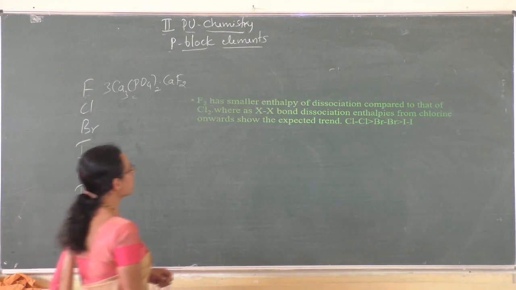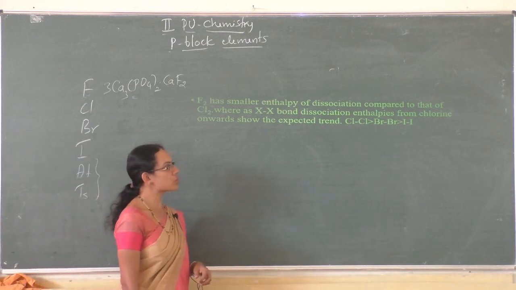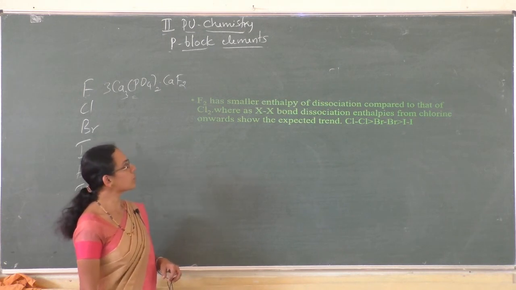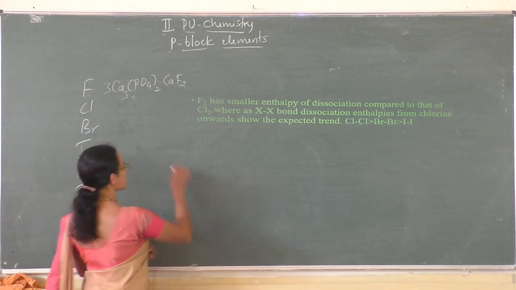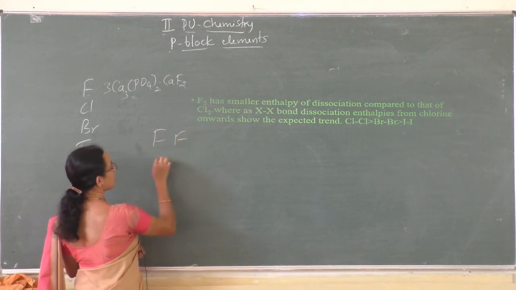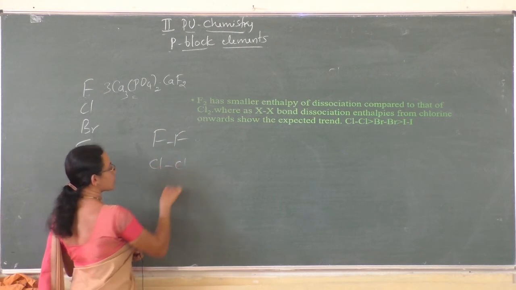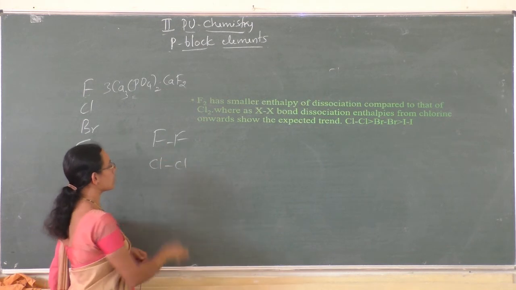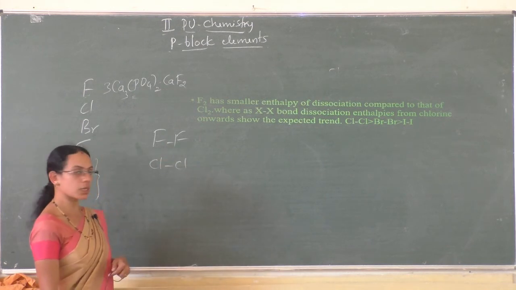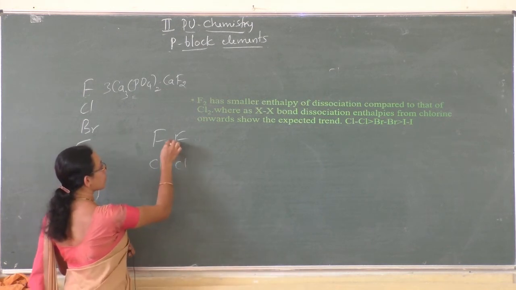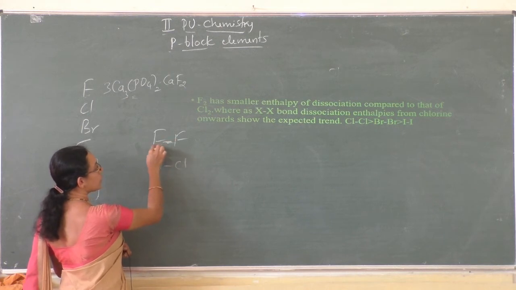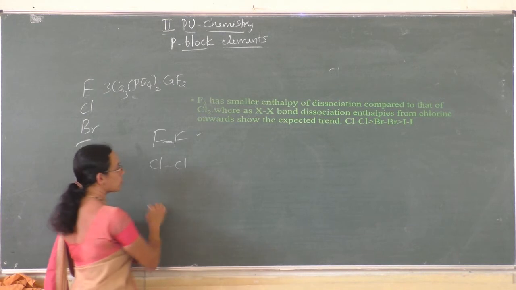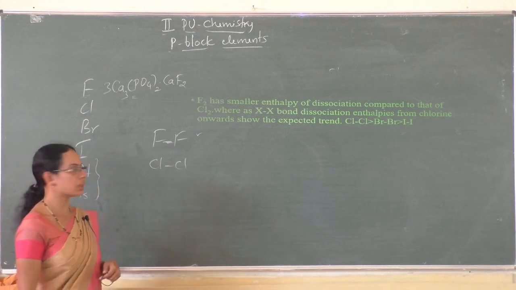Next, fluorine has a smaller enthalpy of dissociation compared to that of chlorine. There are fluorine-fluorine and chlorine-chlorine bonds. If you compare these two bonds, it is expected that the bond dissociation enthalpy decreases down the group. Therefore, the bond dissociation enthalpy of fluorine should be very high compared to that of chlorine. That is the expected trend.